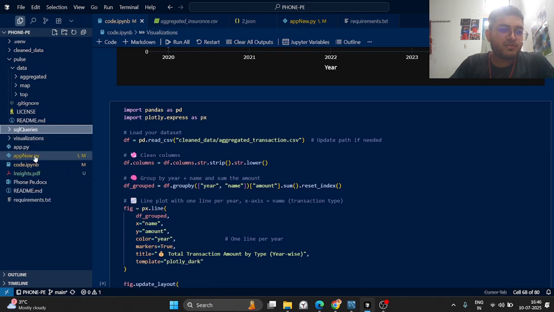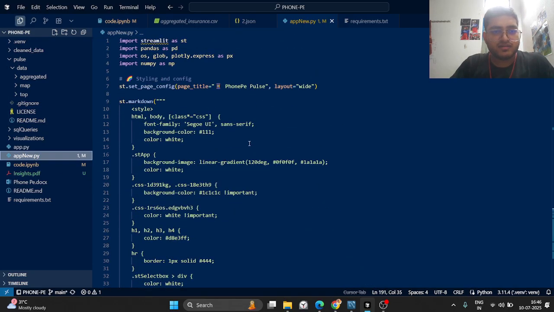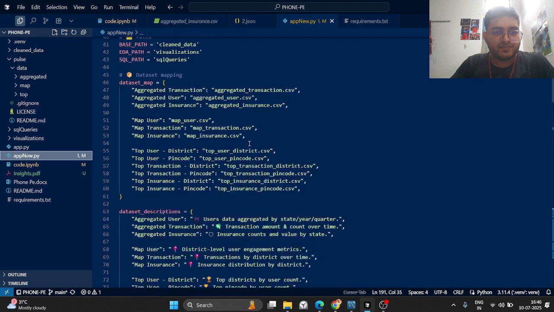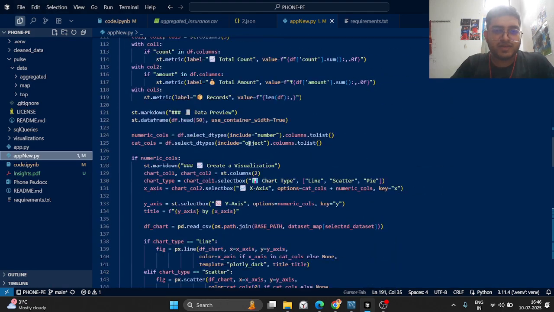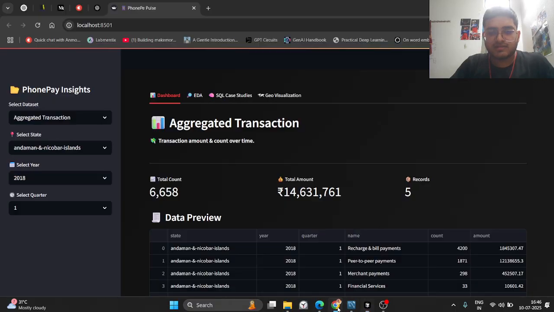So later on we can move to the Streamlit dashboard part. So this is the code for that. I won't be explaining this part. Let me just, I have already run this, and okay, this is basically the dashboard part.